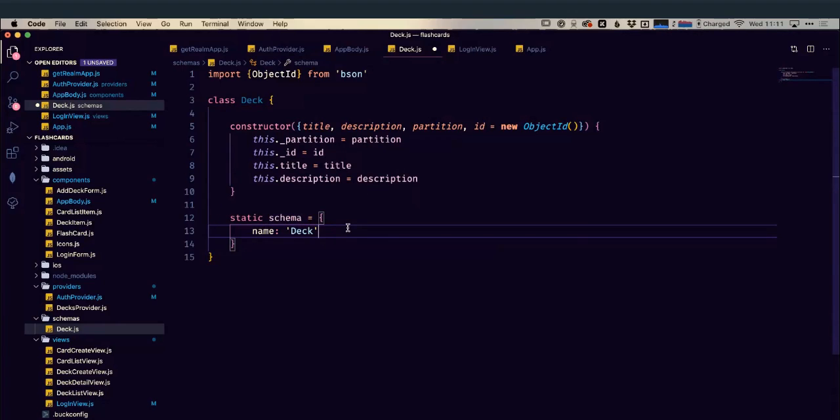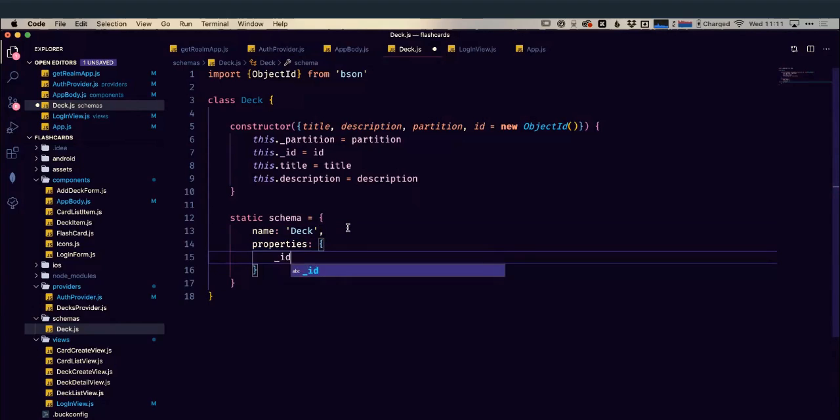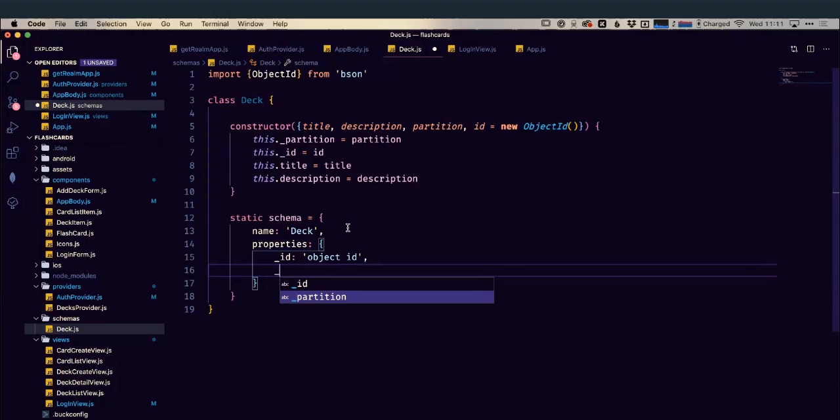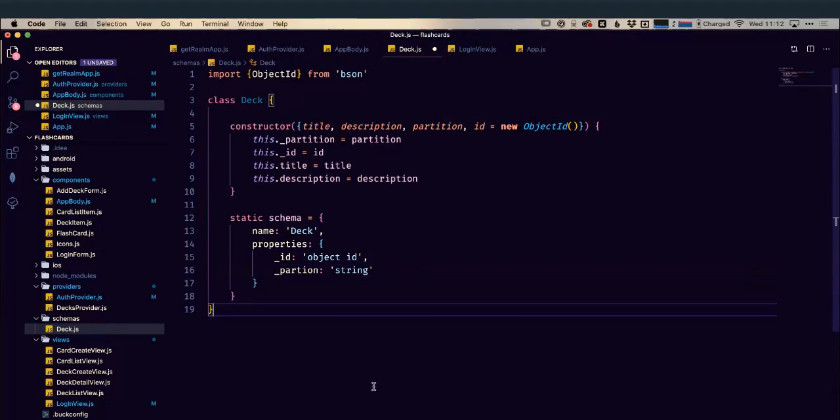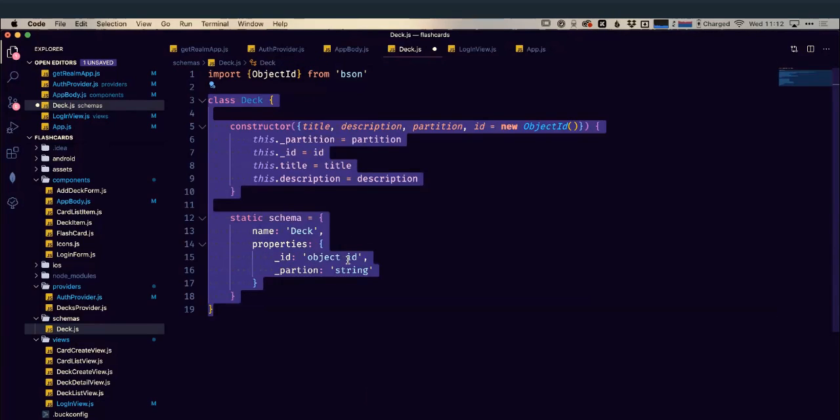So it's named Deck, and then we've got our different properties. Our properties are going to be the things I've just defined, so our underscore ID, which is of type ObjectId, our partition, which is of type string, etc., etc. I'm not going to make you watch me type all of these out. Instead, I'm just going to copy and paste it from here.